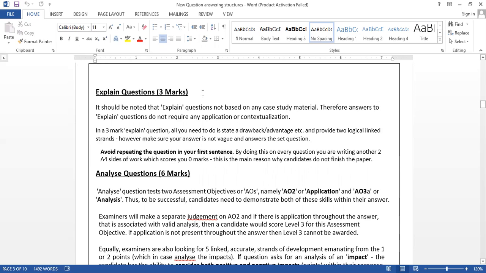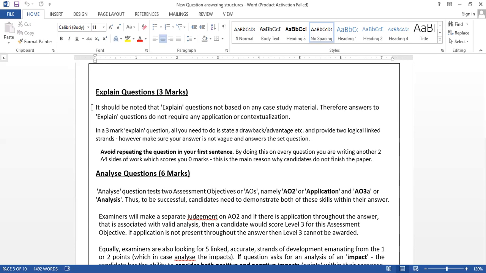I call these very easy questions. Why? Because students need not apply any case study. You can just write a generic answer in your own style of writing. You can use 3 sentences minimum. You have to have some kind of development in your answer, then only you can get 3 out of 3. No need to apply the case study. That's the comfort of this question.